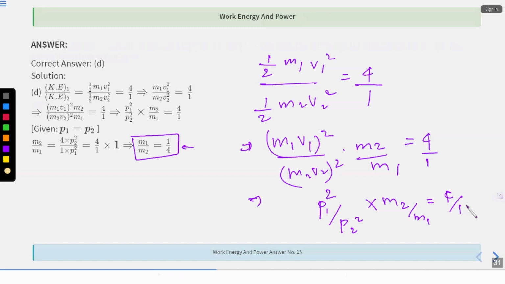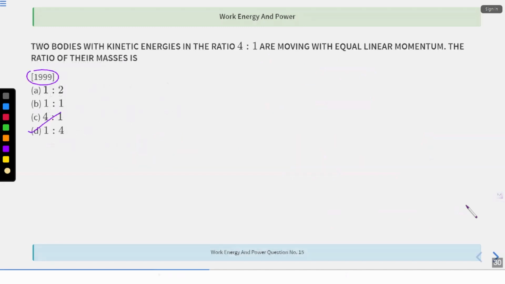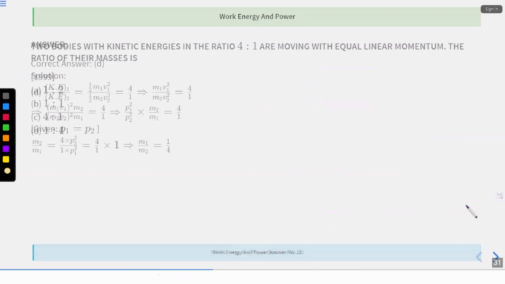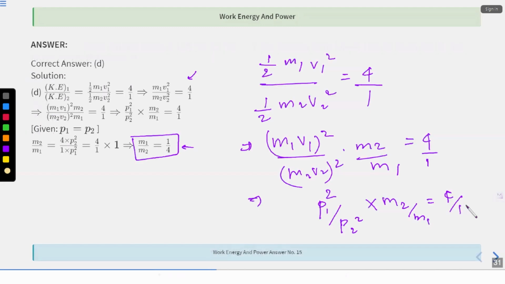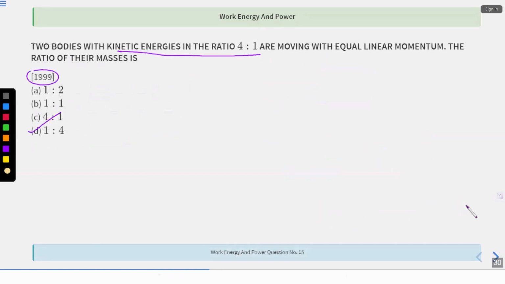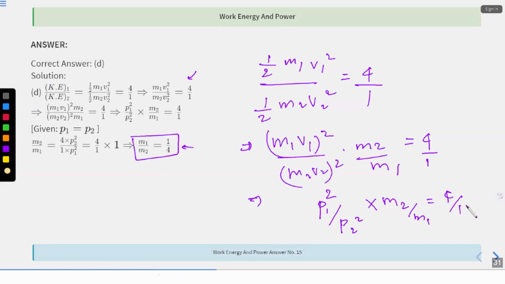All right. Again, I'm explaining what I have done over here. They have told me that the kinetic energy ratio is 4:1. So K1 by K2 is 4:1. Okay. Half got cancelled. So M1 V1 square, M2 V2 square, 4:1. Linear momentum are same. So linear momentum is this. Okay. P1 by P2. And P1 by P2 is equal. So I'm equating only masses. So masses are in the ratio M1 by M2, which is 1 by 4. All right. Fine. Good.